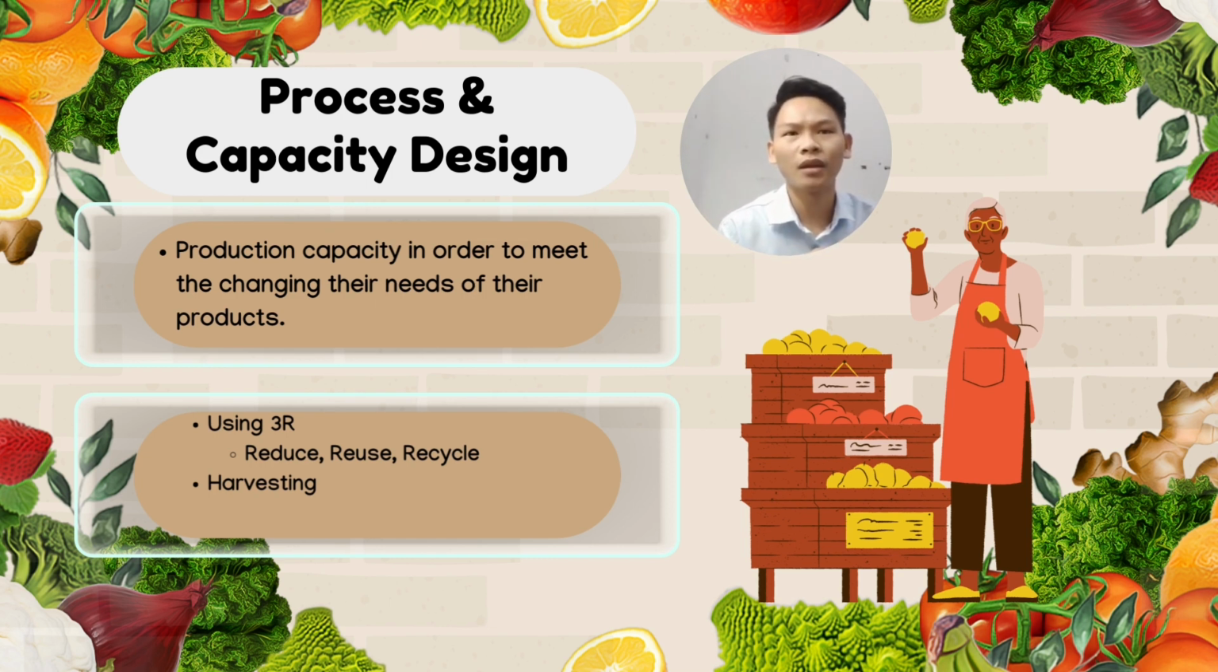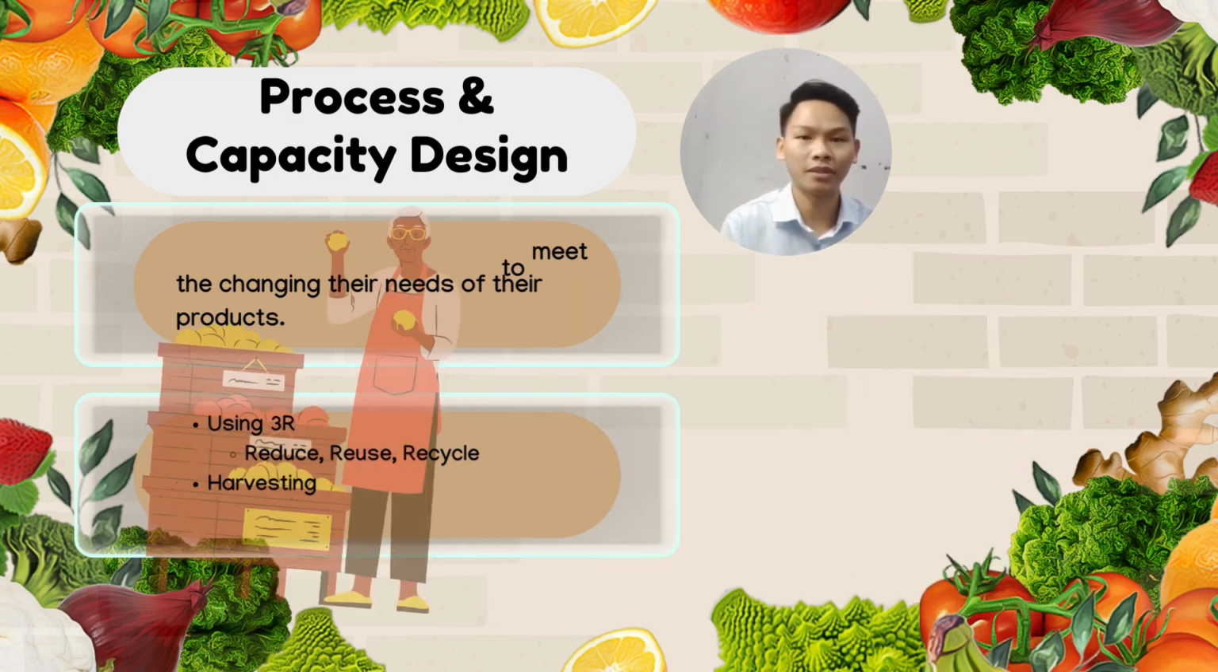Harvesting can help to implement advanced agriculture practices such as precision farming, sensor technologies, and drones, which can enhance the efficiency of harvesting. In terms of process and capacity design, it is the production capacity in order to meet the changing needs of their products. So that's about the process and capacity design.